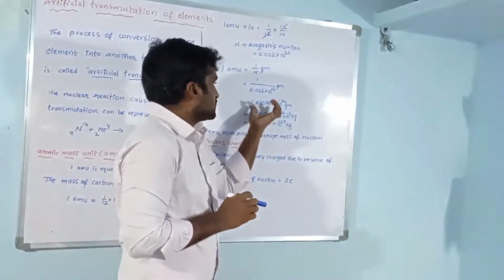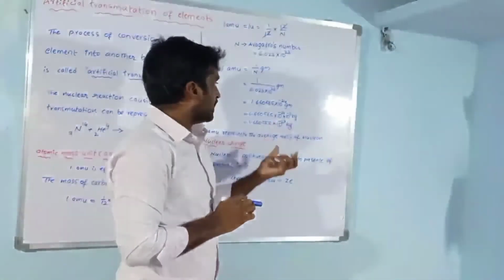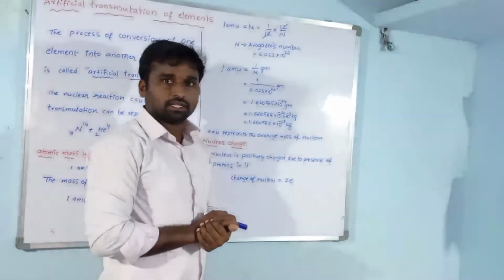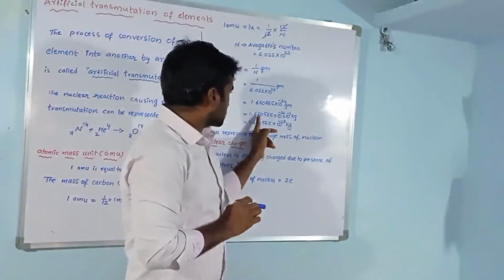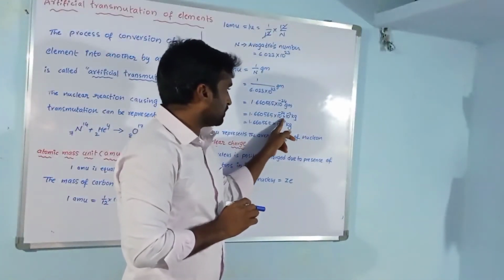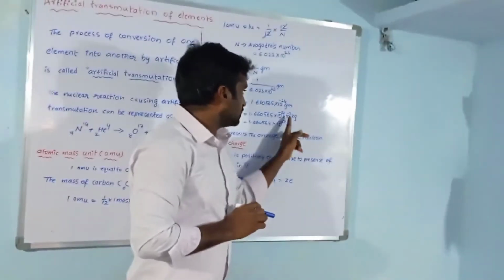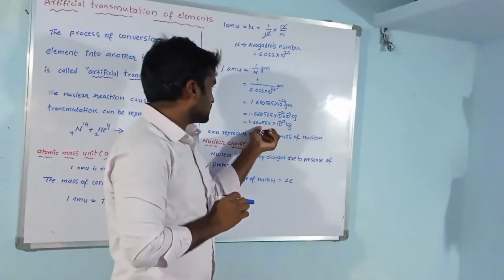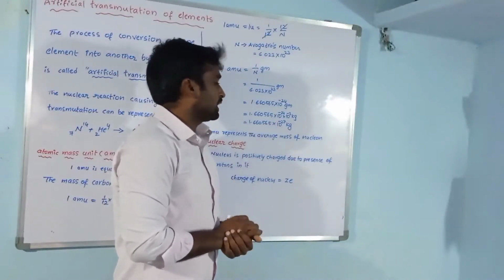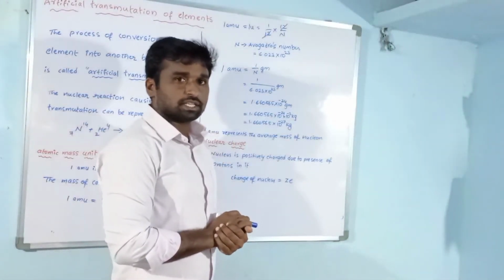If we convert this value into kg, we have to multiply by 10 to the power of minus 3. So 1.660565 into 10 to the power of minus 24 into 10 to the power of minus 3 kg gives 1.660565 into 10 to the power of minus 27 kg.